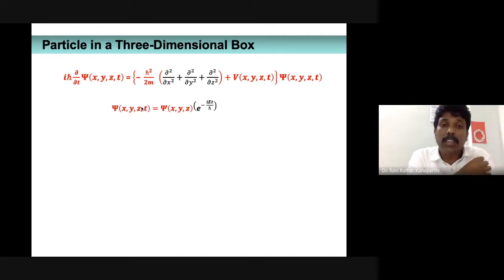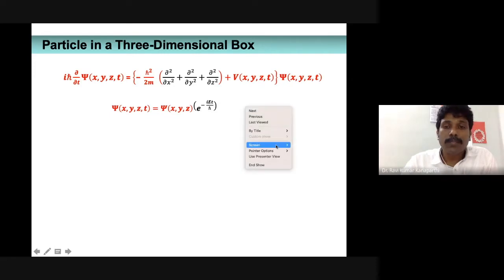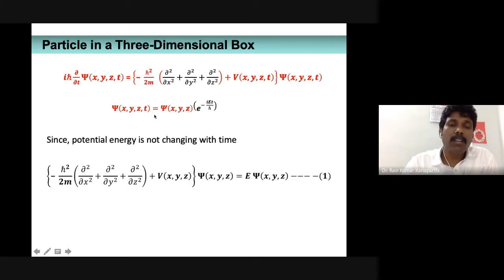Psi of x comma t, in the case of three particles, we have derived psi of x comma t is equal to psi of x multiplied by T of t, where T of t is the time function. How the system is changing with time is accounted for by this particular factor. Okay. So ideally, what we are supposed to do is this. To understand the wave function of the system, one has to solve this particular time-dependent Schrodinger wave equation. If you are able to solve it, then you will get psi of x comma y comma z.